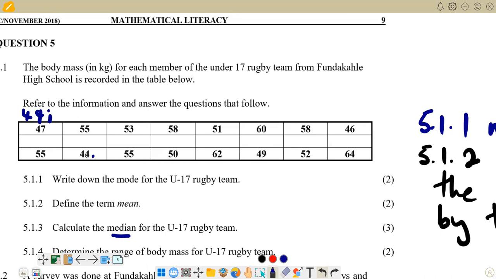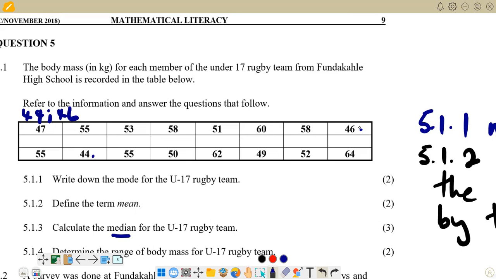If you have a value that is appearing more than once, like 55, we are going to put all of the 55s that we have, which means we have 1, 2, 3 55s, so we put them there. So from 44, we go to 46. We have 46 here, so we are putting 46 here. And then from 46, we check again if 46 is appearing more than once. If it's appearing more than once, you have to enter all the 46s that are there.